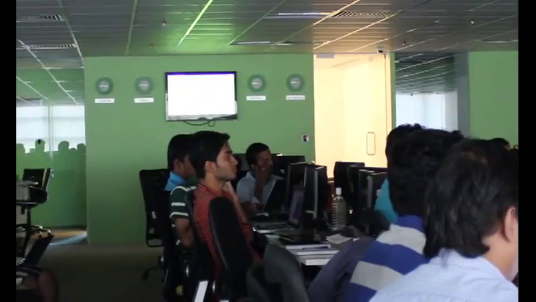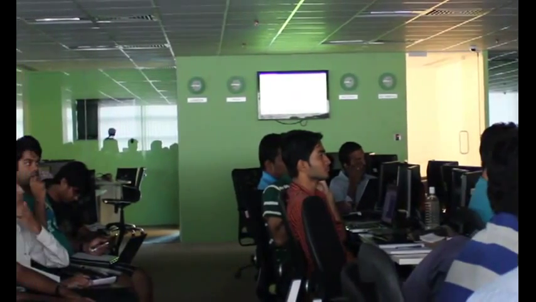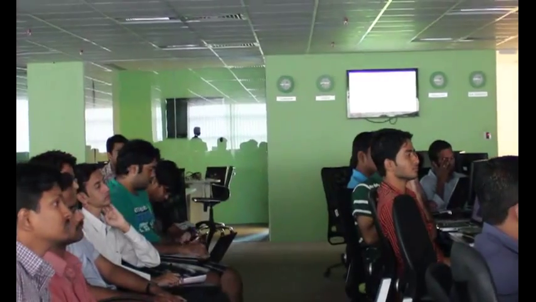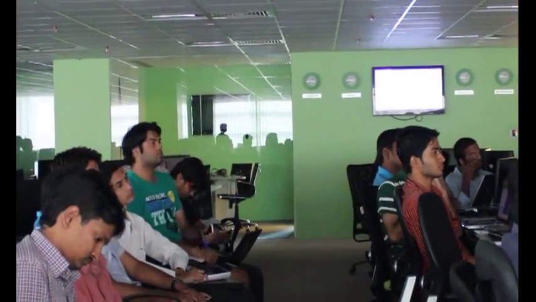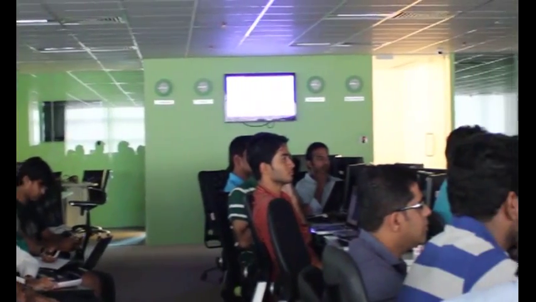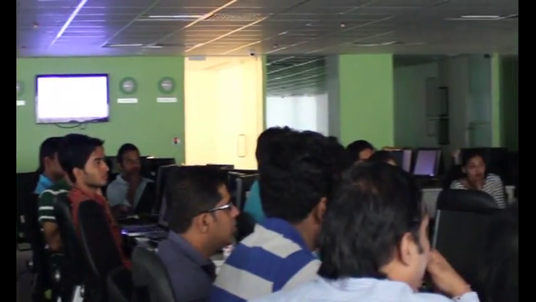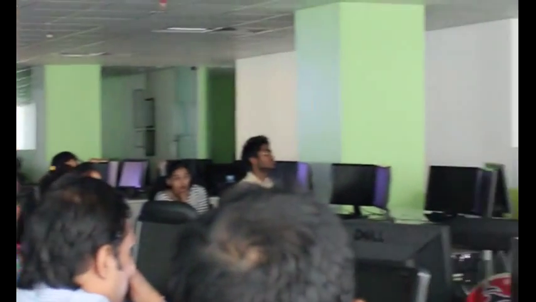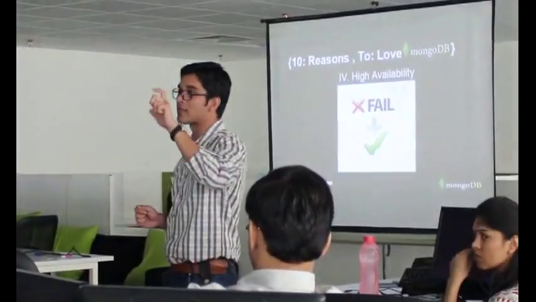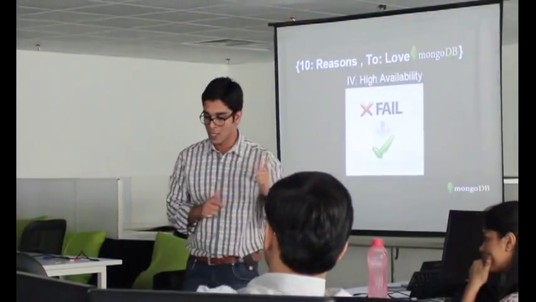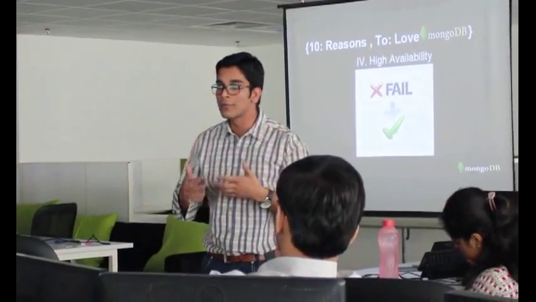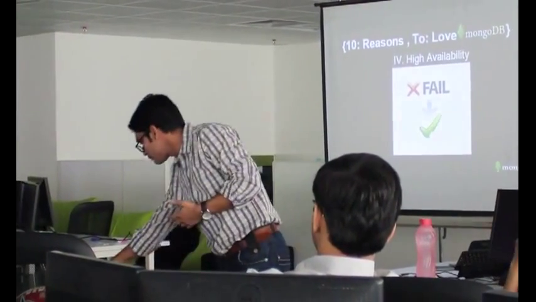And the fourth point I really like is high availability. This is one of the first features that MongoDB advertises. Unlike MySQL or other RDBMS, they don't give you a surety that it will be available at every point of time, because that's against the properties of ACID, which I think Eliza already discussed in her session. So this is one of the features that MongoDB supports, and how MongoDB supports it we will talk about later.